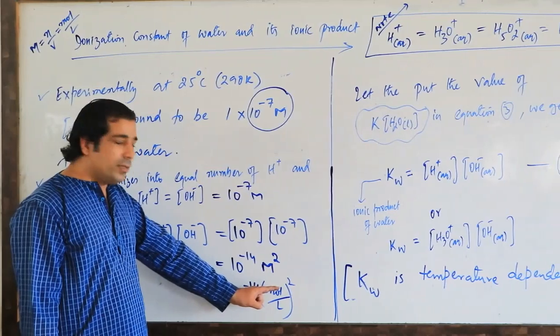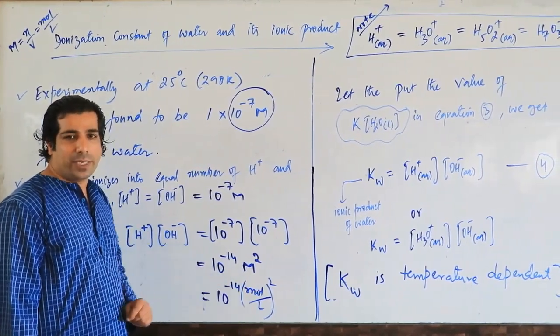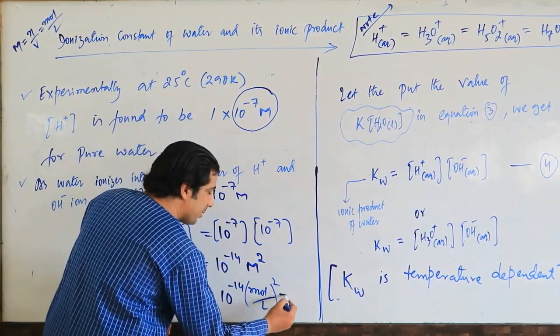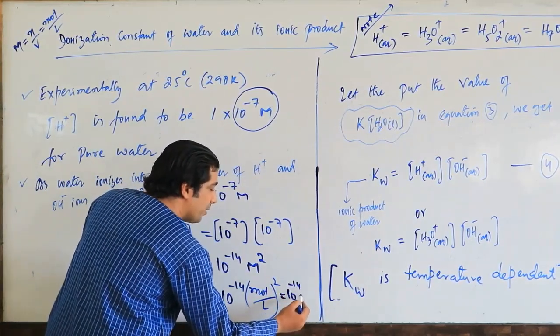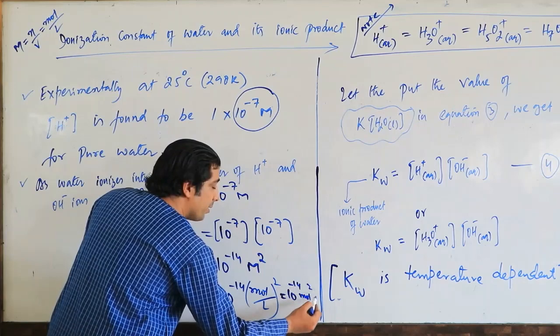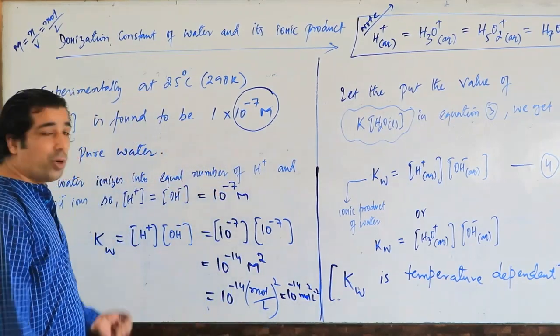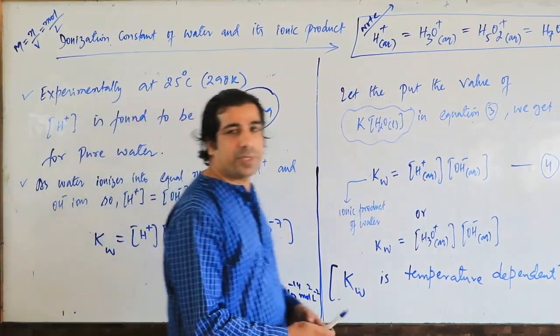So the Kw value is equal to 10 raised to the power minus 14 mole per liter whole square. So it will become mole square per liter square. So it will become like this: 10 raised to the power minus 14 mole square per liter square. So this is about Kw, my dear friends. Please make note of this.